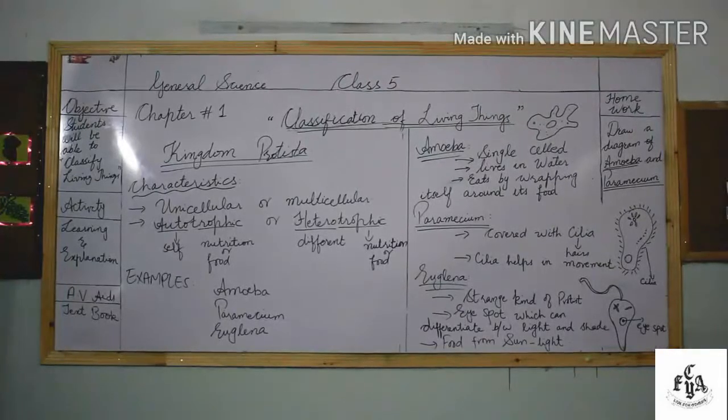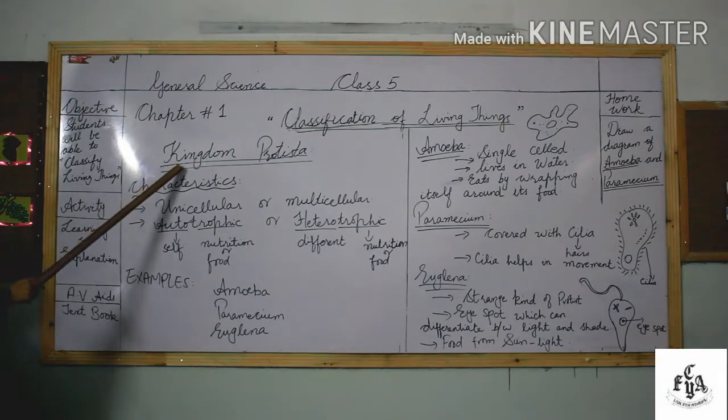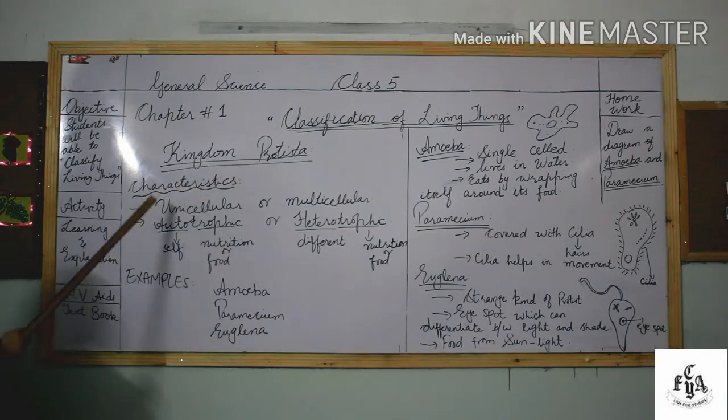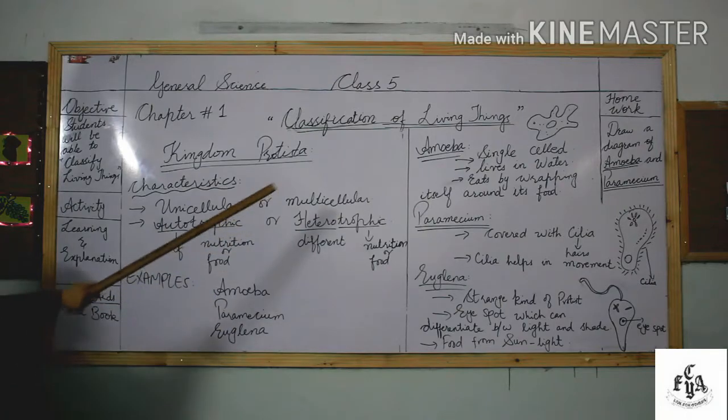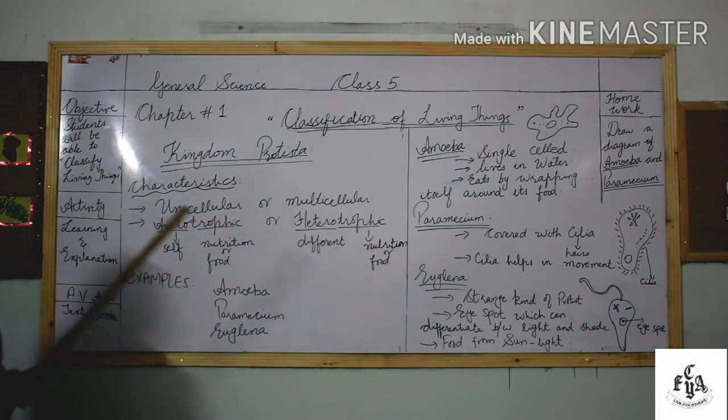Okay students, we discussed kingdom Monera and its example, Bacteria. Now we will discuss the second kingdom, kingdom Protista. We will discuss its characteristics and three examples: Amoeba, Paramecium and Euglena.